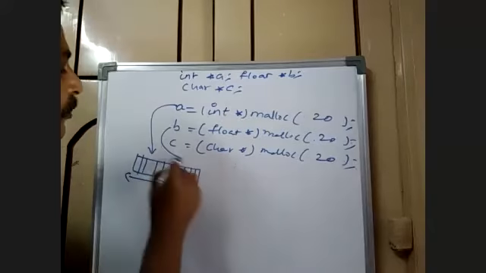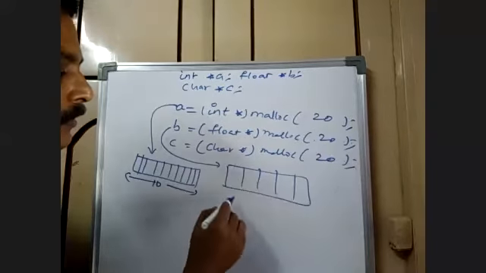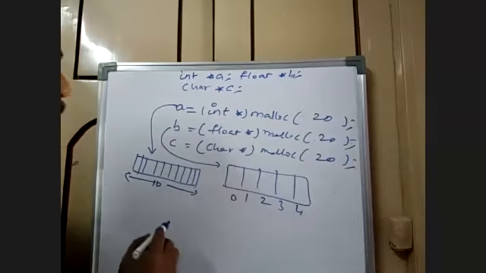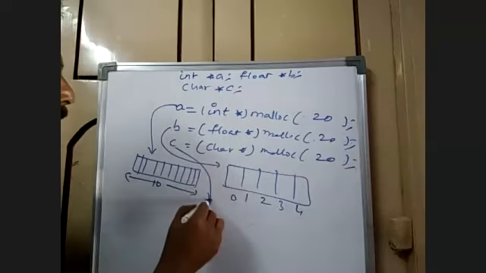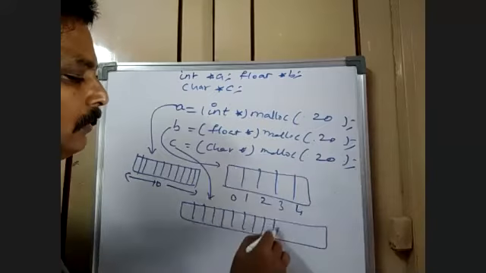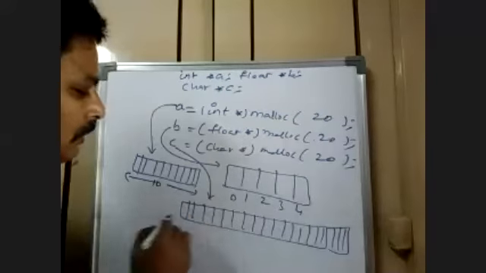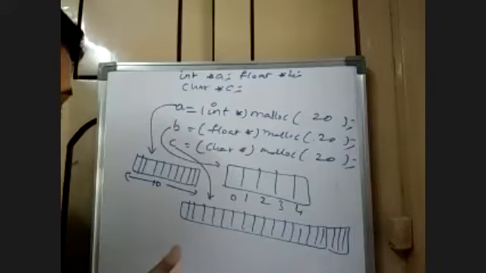In case of float, now tell me how many? Only 5. But in case of character, just see the difference.